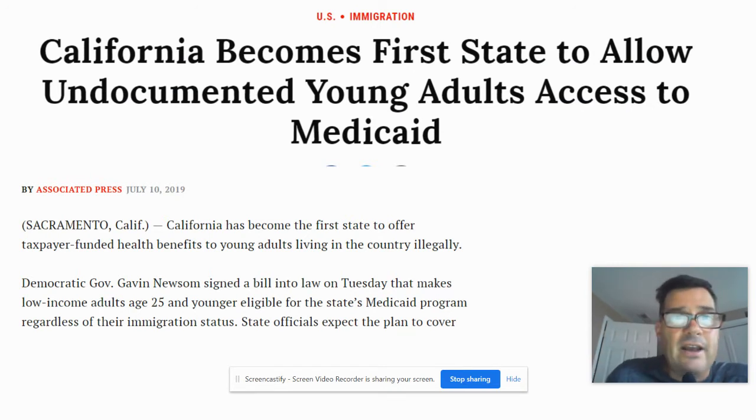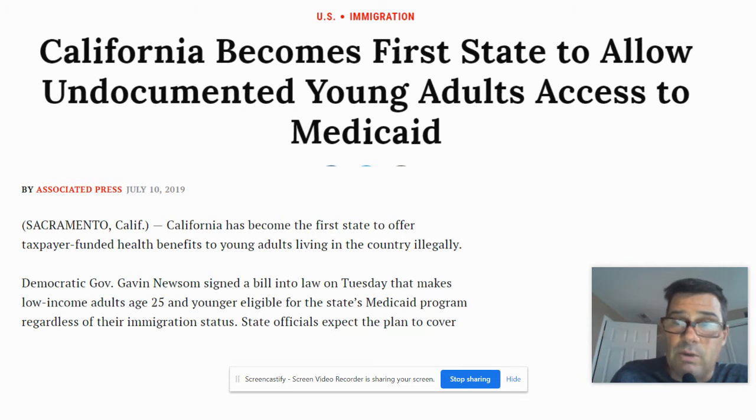Let me get an example first. This is a headline, expanding this idea of more welfare and generous welfare: California becomes the first state to allow undocumented young adults access to Medicaid. So even though they're not citizens and they did not enter the country legally in our immigration system, California allows young adults to access a Medicaid welfare program for healthcare. So that would be very controversial in a lot of states.